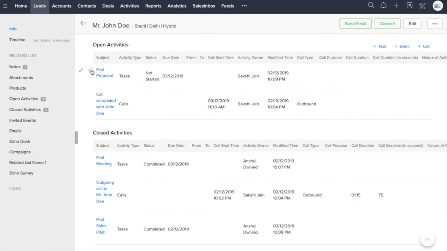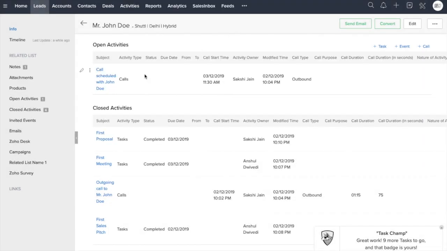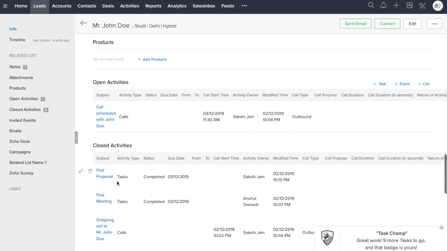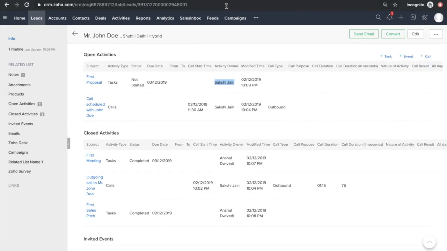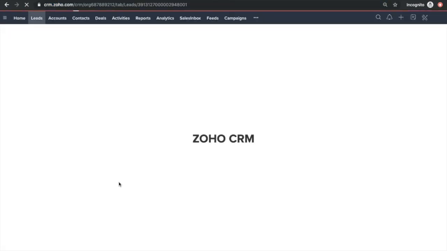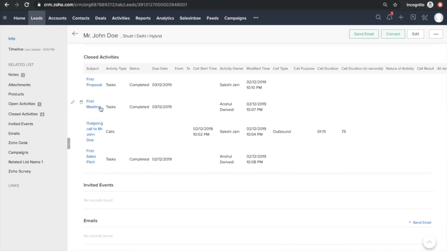Let's see from here. She clicked on that green checkbox and it's asking, are you sure you want to mark this task as completed? Yes. And as soon as I complete this task, this would move from open activity to close activity, right? So here it is. So I'll refresh Anshul's account to see. I should be able to see 4 different activities under close activities, right? So 1, 2, 3, 4.